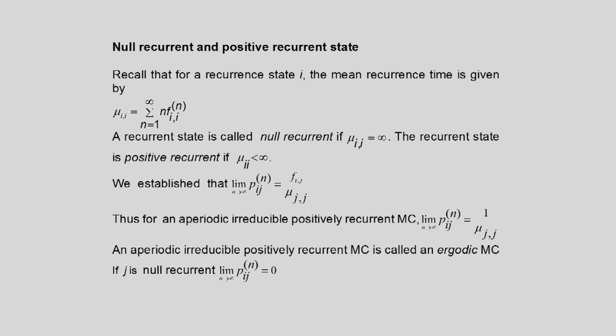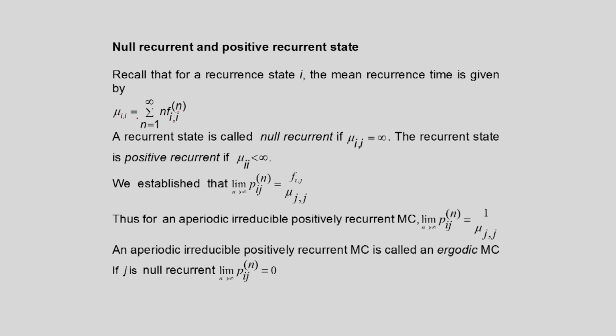Now let us define null recurrent and positive recurrent states. Recall that for a recurrent state i, the mean recurrence time is given by mu i. The first return may be at step 1, at step 2, like that. So mu i is the summation, n going from 1 to infinity, of n times fi(n).